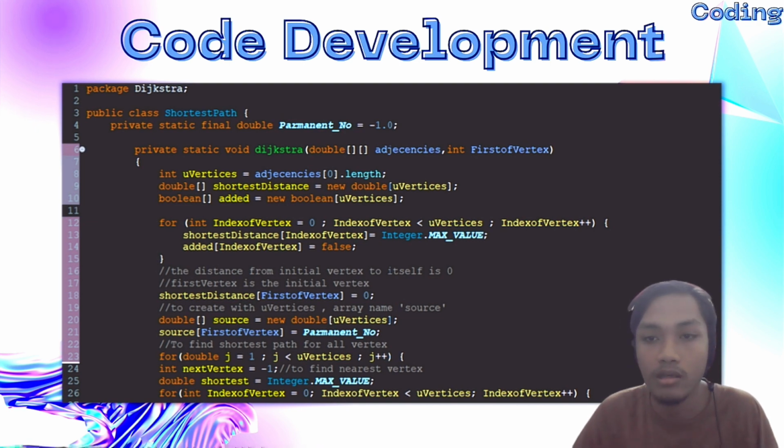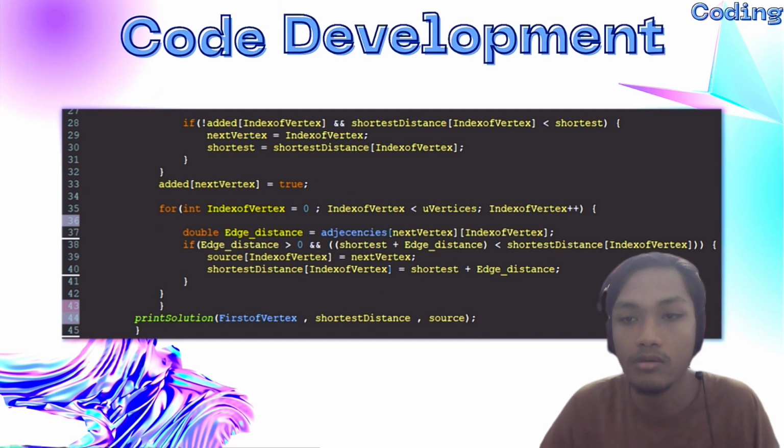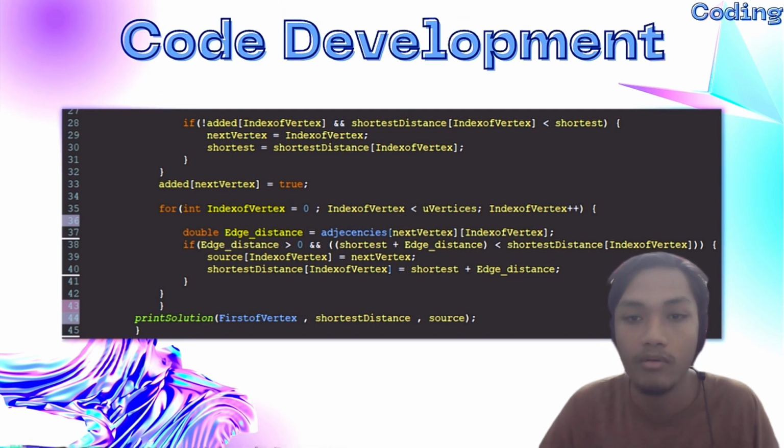It continues with calculating the distance from the initial vertex to itself, which is 0 as the initial vertex. For loops are used to find the shortest path for all vertices and to find the nearest vertex. The last line of the code calls the print solution method with the parameters that are used in the Dijkstra method.